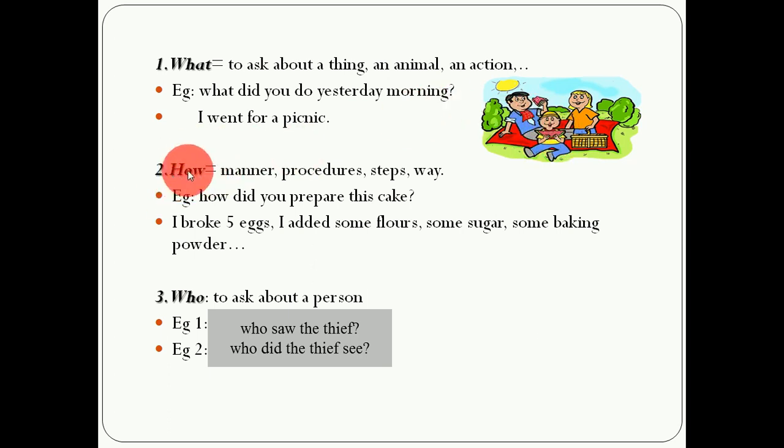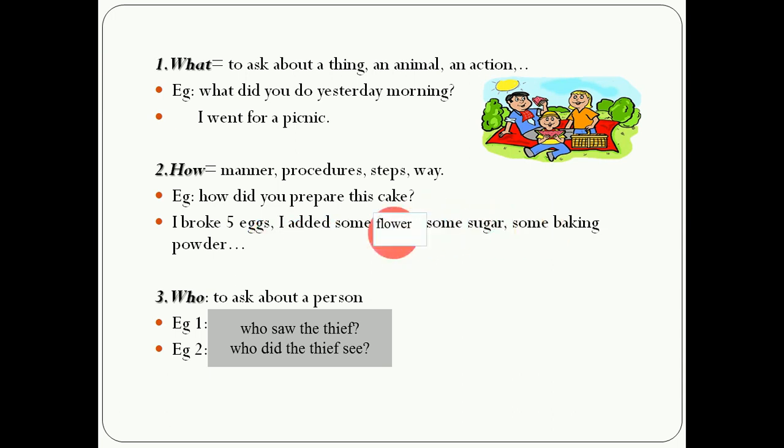Number 2 is the WH word how. When do we use how? To ask about manner, procedures, steps, they have the same meaning, or a way. Okay, for example, how did you prepare this cake? What are the procedures or what are the steps you followed to prepare this cake? وش هما الخطوات اللي اتبعتهم باش حضرت الكعكة هذه؟ So I broke 5 eggs, I added some flour, some sugar,